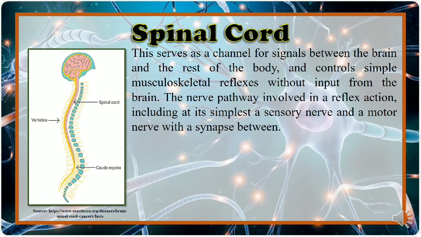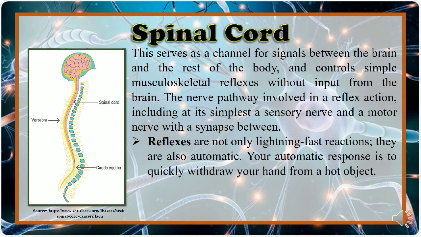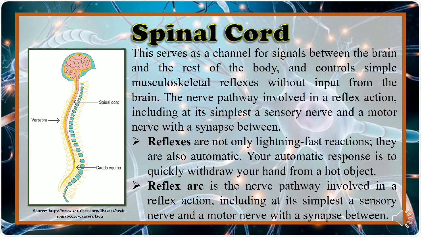The spinal cord serves as a channel for signals between the brain and the rest of the body, and controls simple musculoskeletal reflexes without input from the brain. The nerve pathway involved in a reflex action includes, at its simplest, a sensory nerve and a motor nerve with a synapse between. Reflexes are not only lightning-fast reactions, they are also automatic. Your automatic response is to quickly withdraw your hand from a hot object.